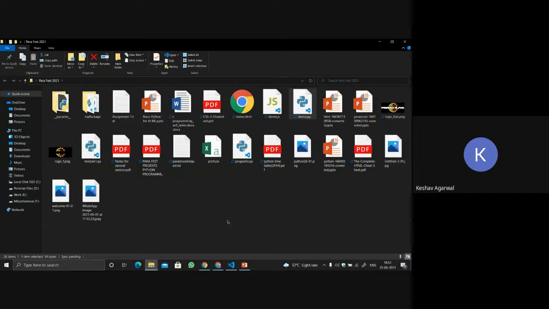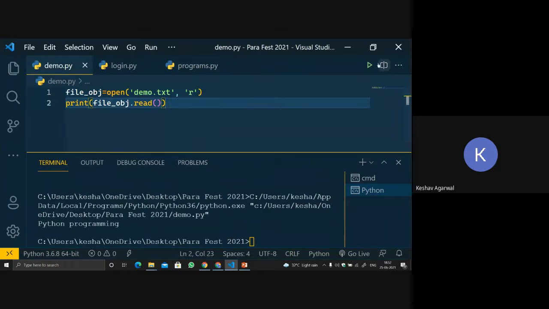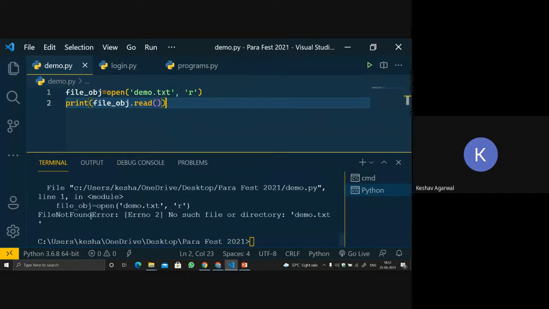No. So let's run the code and see what error comes. File not found error: no such file or directory. So it will return an error if there is no such file when we are using the read function.